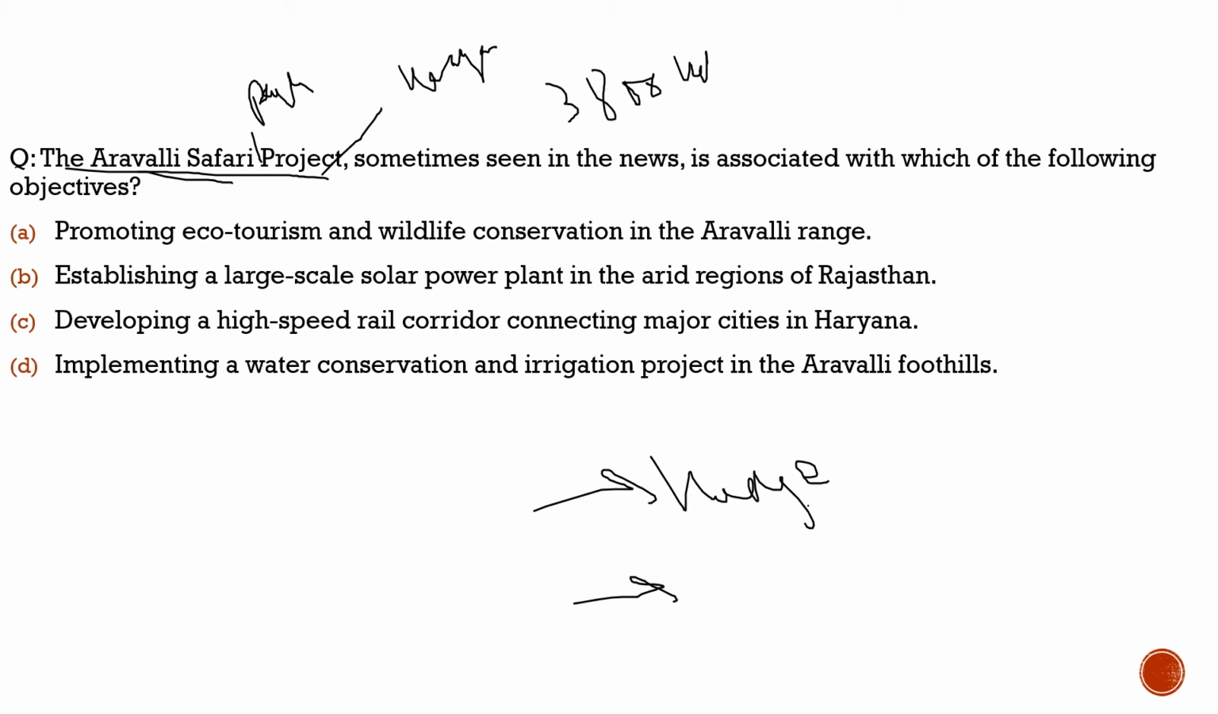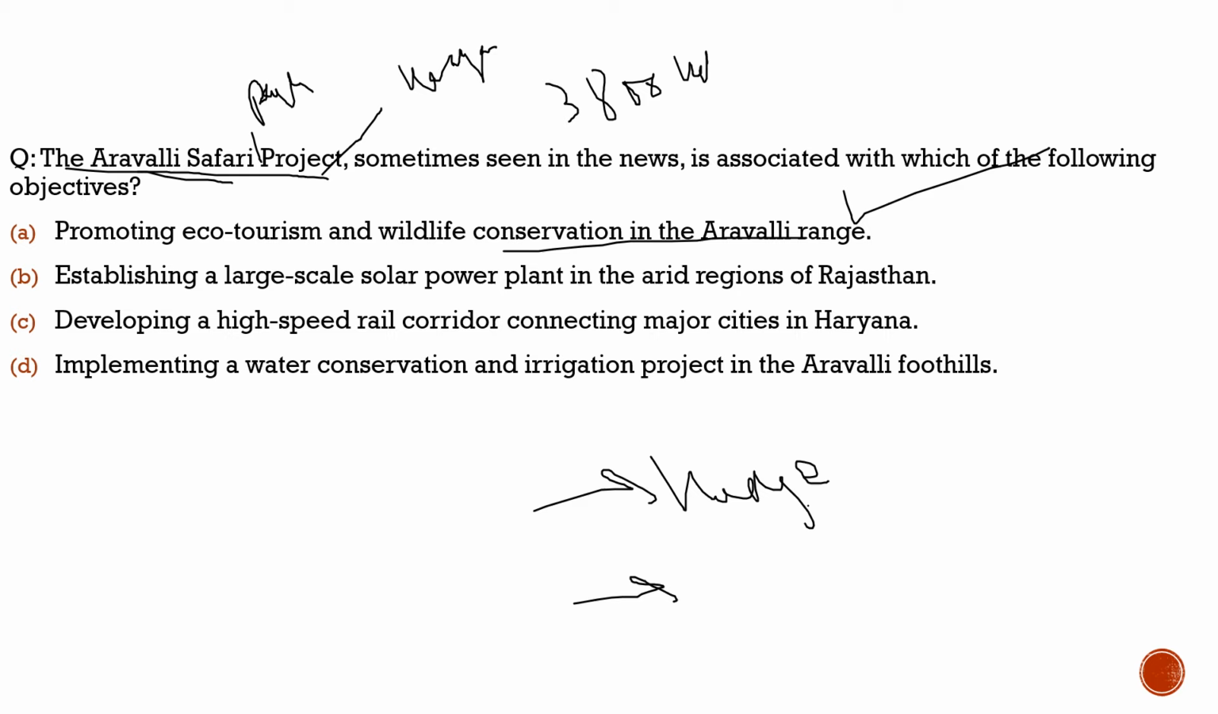It says the Aravali Safari Park project, sometimes seen in the news, is associated with which of the following activities? Promoting ecotourism and wildlife conservation in the Aravali range. 100% correct. This statement is 100% correct with respect to the question.